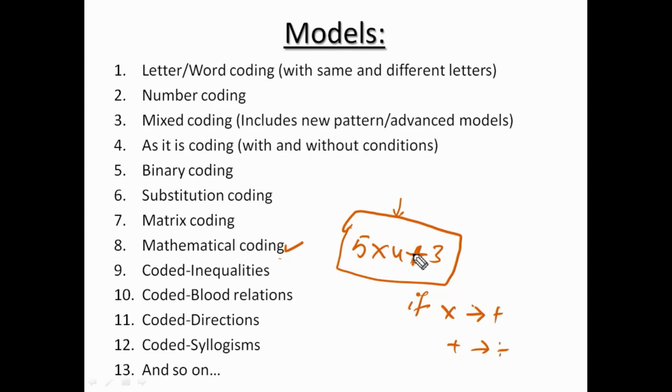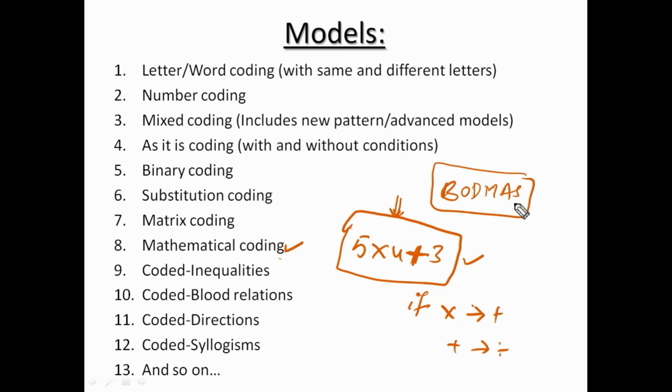So we don't need to solve this expression as it is. Because it is in the code language, first of all we have to decode it. After decoding it, we can simplify it. Up to replacing the symbols it is a reasoning question. After replacing the symbols, simply we need to follow BODMAS. It's an arithmetic question only.